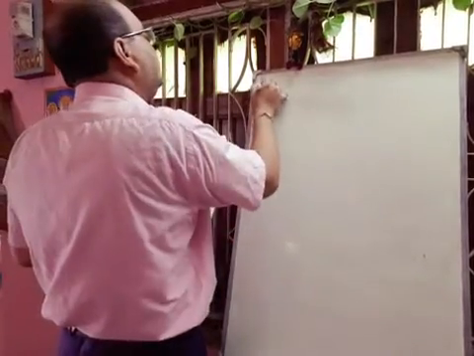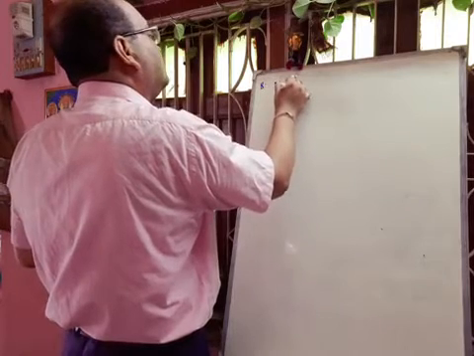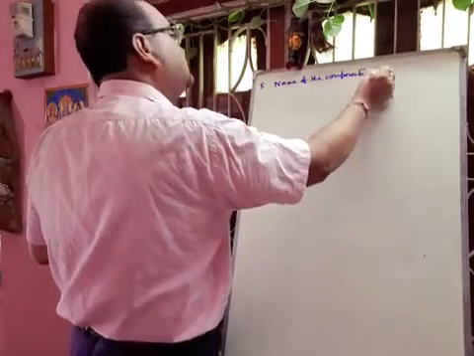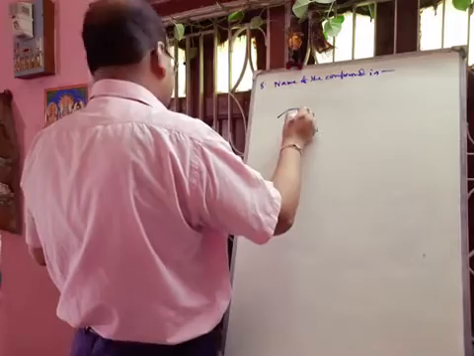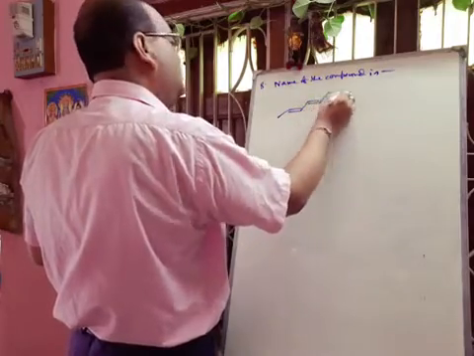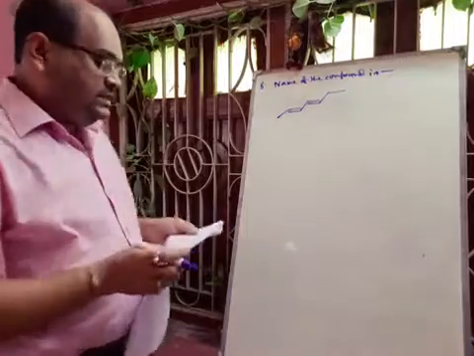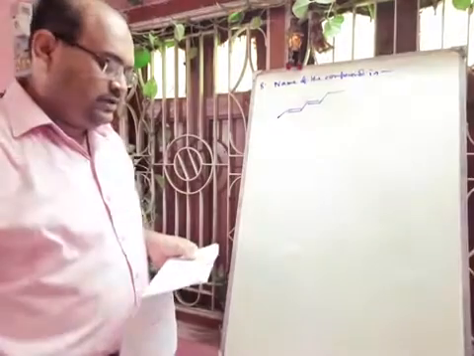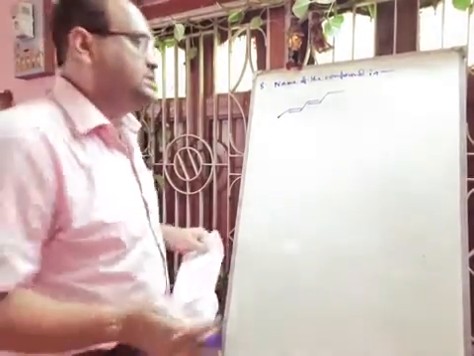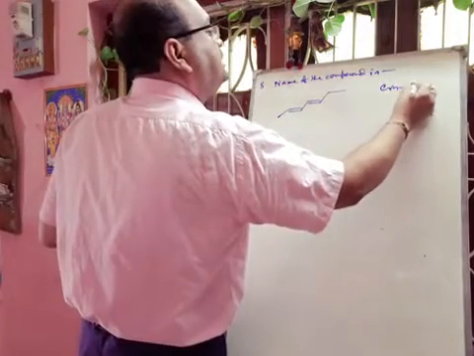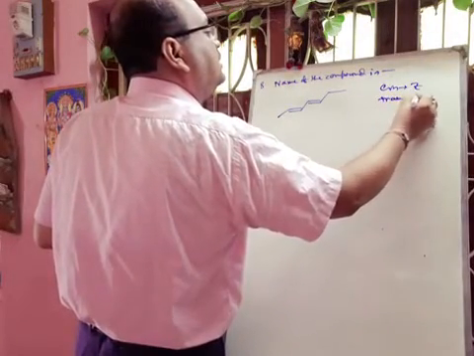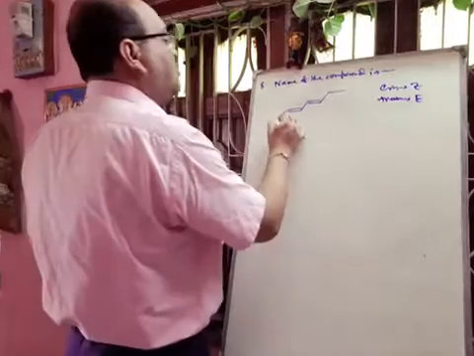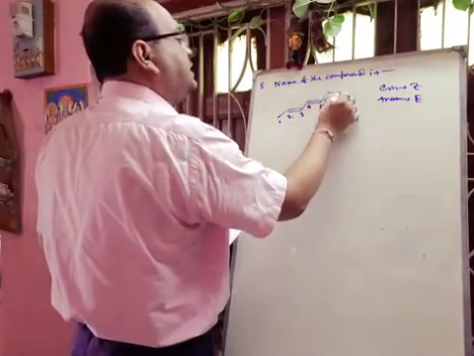Next one is given: name of the compound, dash double bond, this one. So in this case Z and E nomenclature is there. If there is cis isomer, then we will write Z. If there is trans isomer, then we will write E. So first you have to give the minimum number to this double bond: 1, 2, 3, 4, 5, 6, 7.